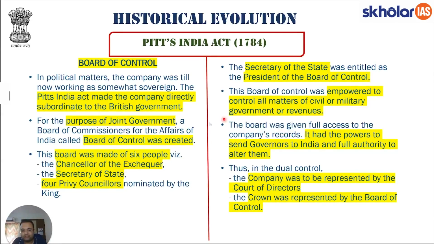This was the composition of Board of Control, right? The Secretary of State was the President of Board of Control. Again, a point that is clear. In the dual control, what exactly do we see? That company was represented by court of directors. As I explained, court of directors were those people who were controlling the affairs of the company. That is, they were the people who were calling the shots. And then the crown was represented by a board of control. This is how Pitt India Act created a dual government that will now be controlling the affairs in India.